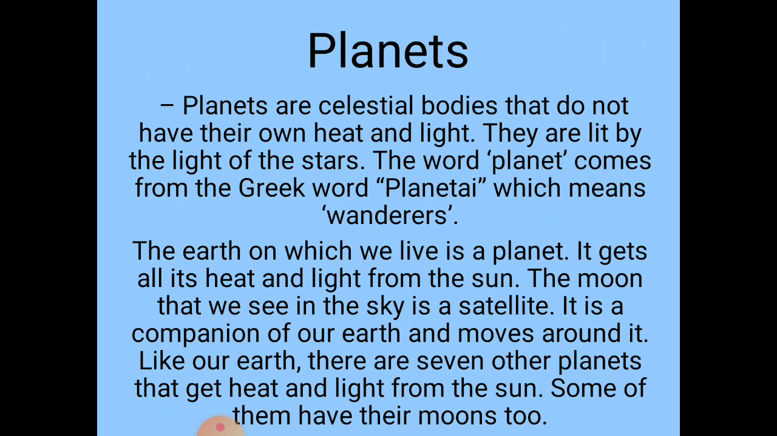Like our earth, there are 7 more planets. Okay, and these 7 more planets get their heat and light from the sun, from the star sun. Some of them have their moons too. Some of them have more than one moon. So these celestial bodies include planets also.